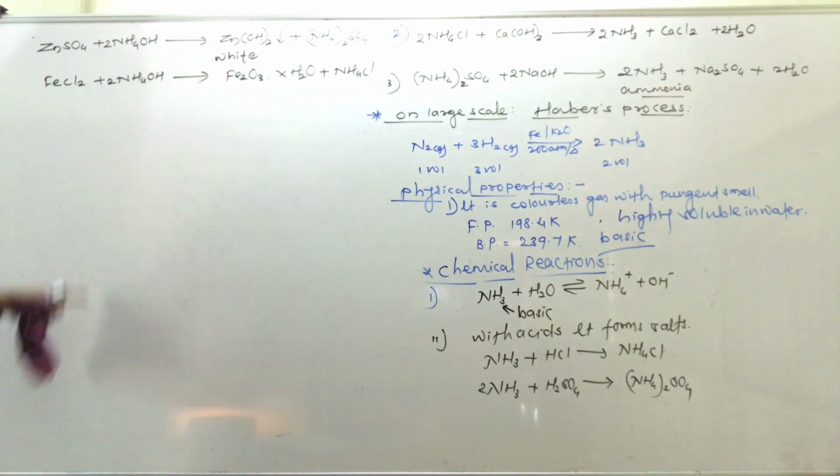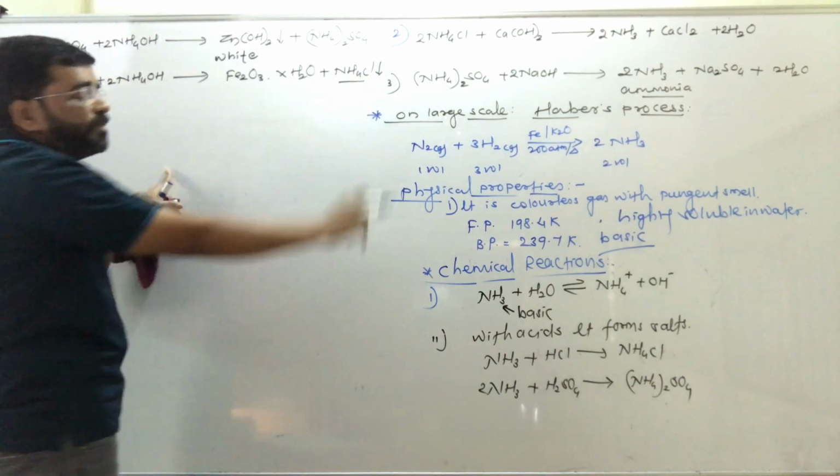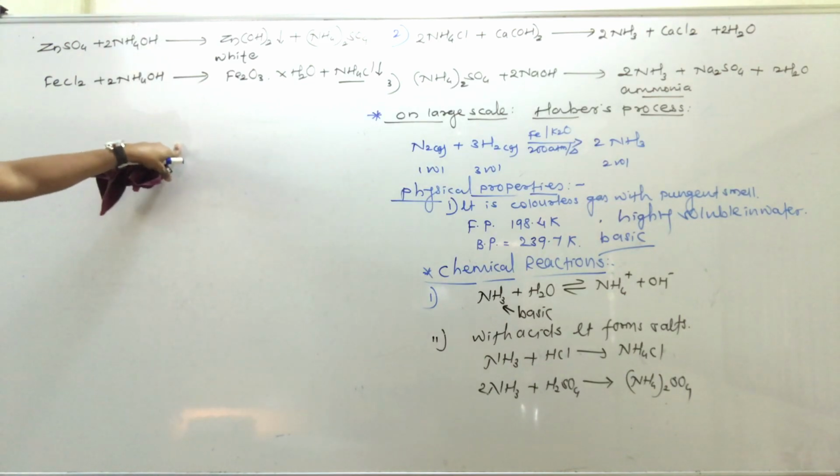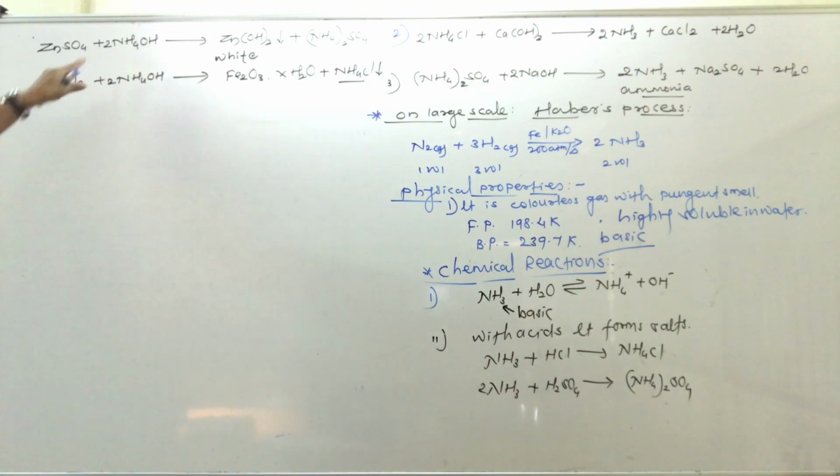That is nothing but the precipitate obtained. Its precipitate is formed. That is the formation of precipitate when it is treated.